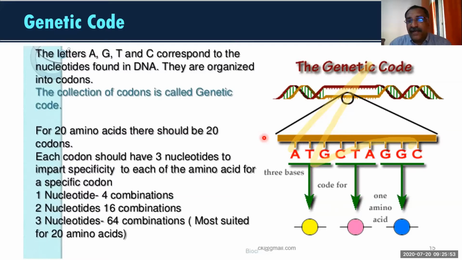So 20 different amino acids are there, and 4 nitrogen bases are there. And these 4 nitrogen bases are used for representing various types of amino acids.